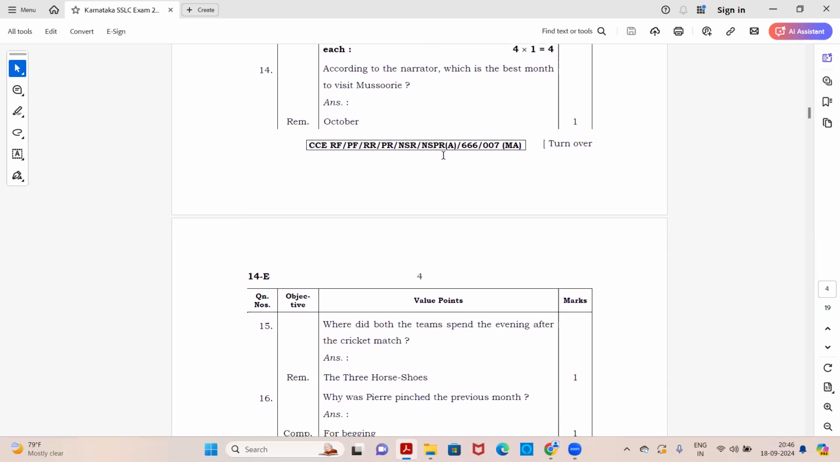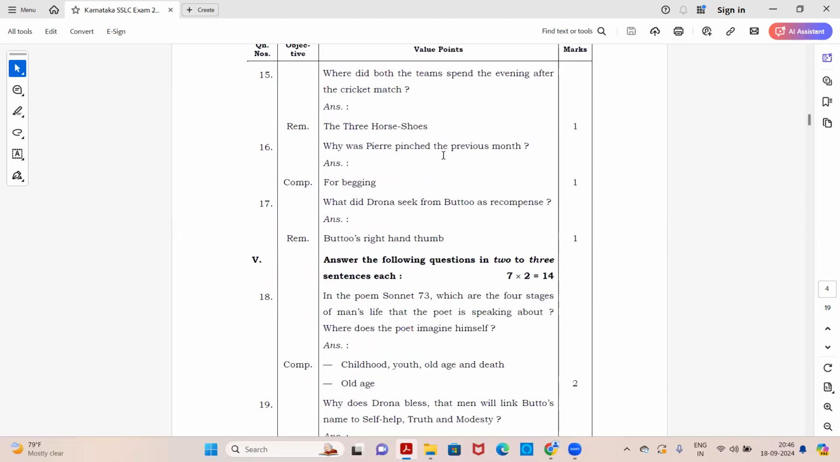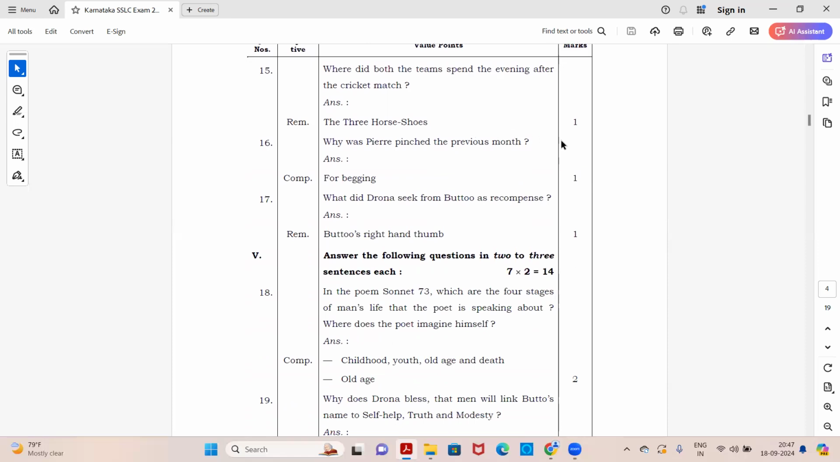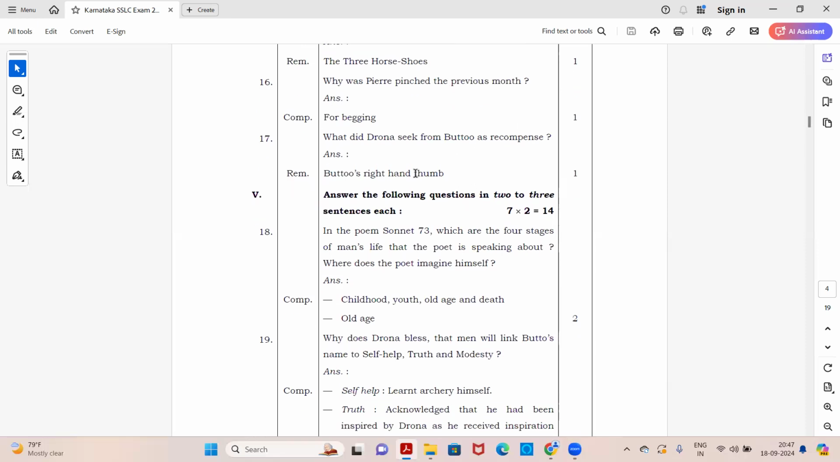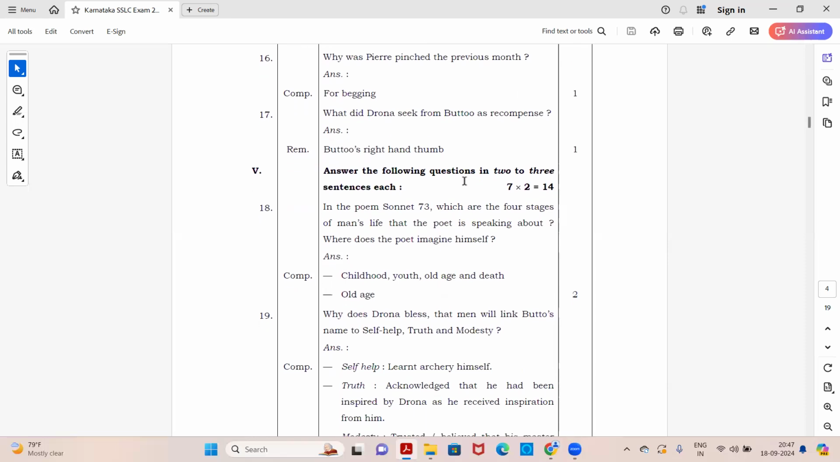According to the narrator, which is the best month to visit Missouri? Answer is October. Next, where did both the teams spend the evening after the cricket match? Answer, the Three Horse Shoes. Next question, why was Perry pinched the previous month? Answer, for begging. Next, what did Drona seek from Bhutto as recompense? Answer, Bhutto's right hand thumb. Okay, so these were 1 mark questions.